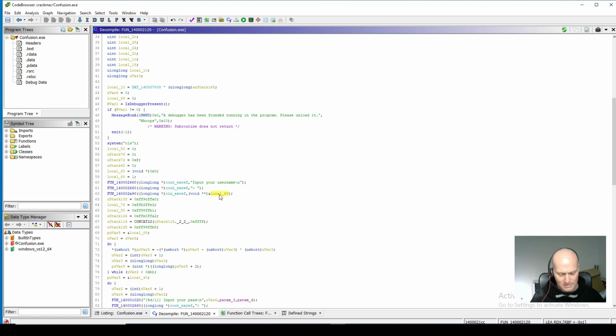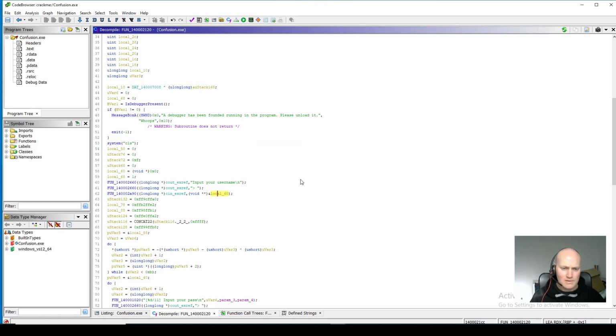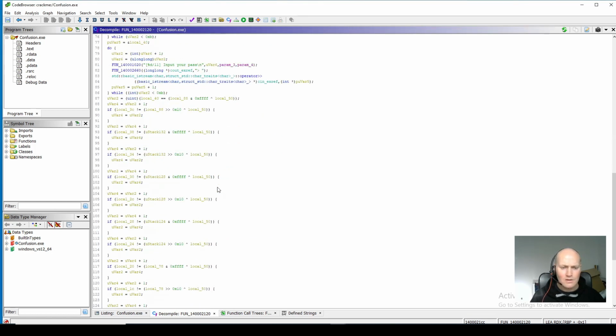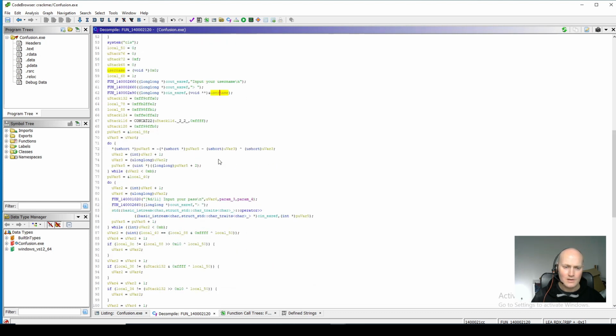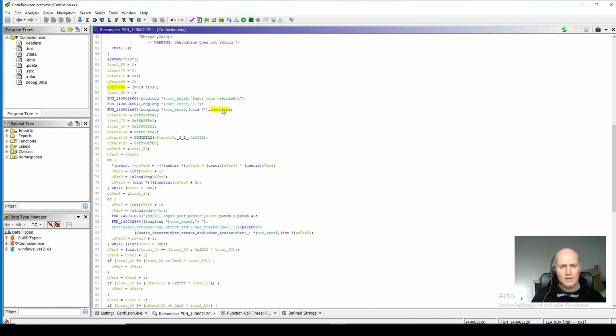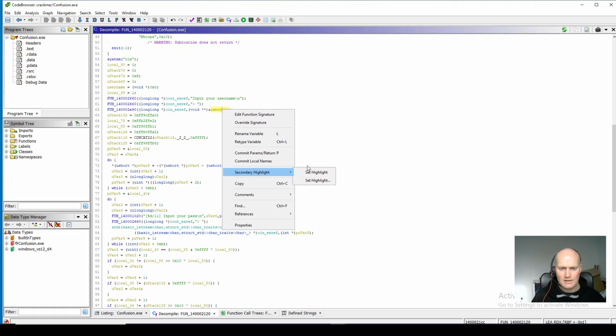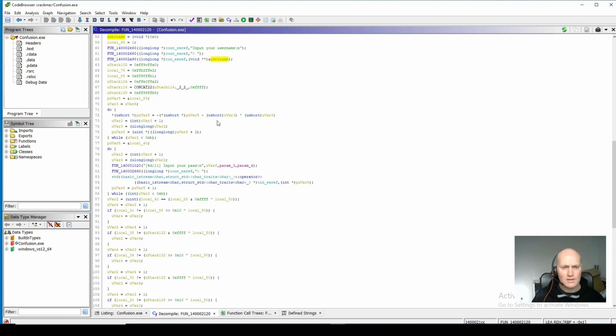So we're going to mark that up to make it clearer. I'm just going to call that username. Okay, and then we can see what happens to that. Now in Ghidra, one of the nicest ways of using it is to click your middle mouse button, if you've got one, on the thing you want to look at. So if I click my middle mouse button on username, it highlights uses of it, which is useful for seeing where that variable is being used in code. You can also do this using set highlights. So if I middle click on it, I can see where that username is referenced.